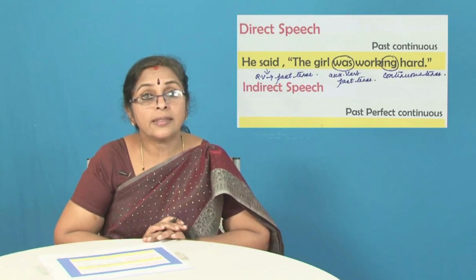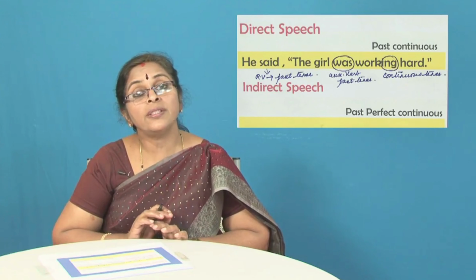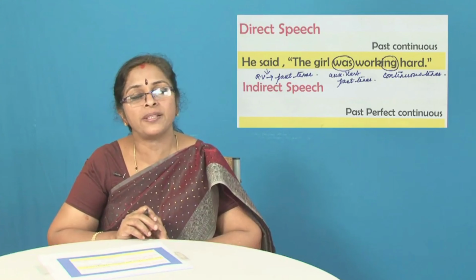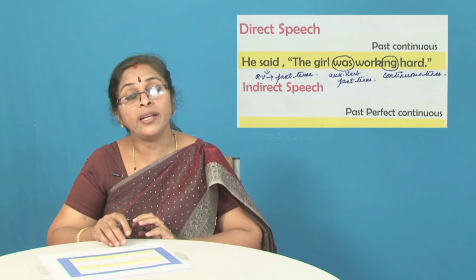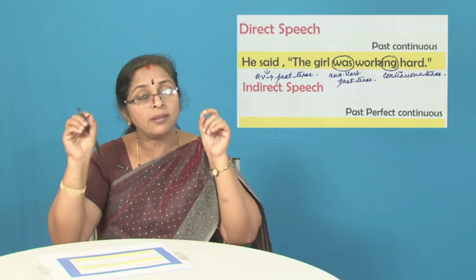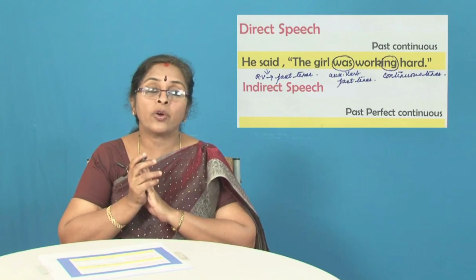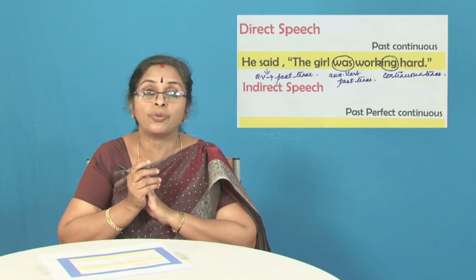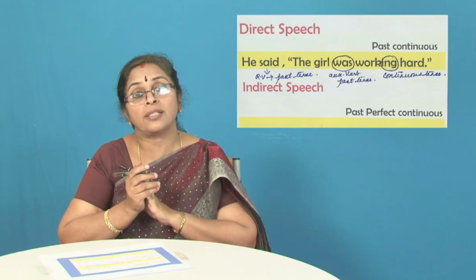So far, the sentences that we have discussed, the tense of the sentence within the inverted commas has been present tense or present perfect. Here we have come across a sentence where the tense that is given within the inverted commas is already in the past tense. Now, if you go back to the rules that you have jotted down, students, the very first rule, the past tense will also change to past perfect.